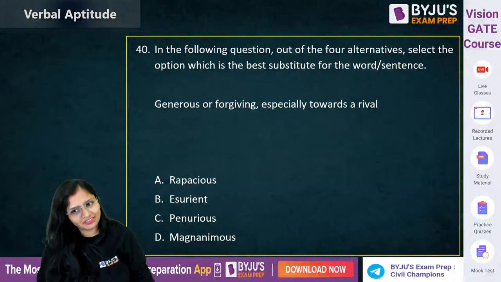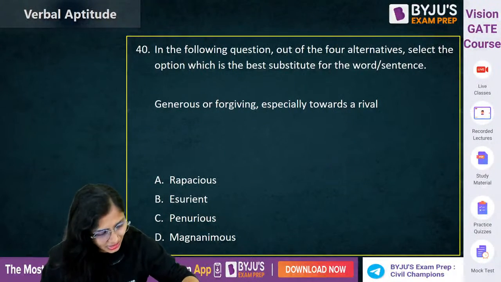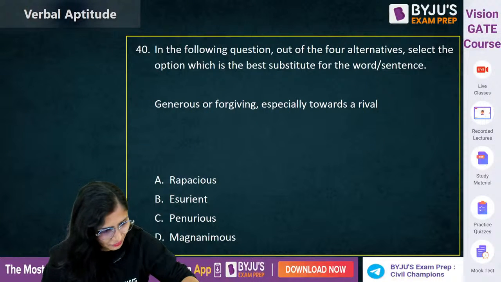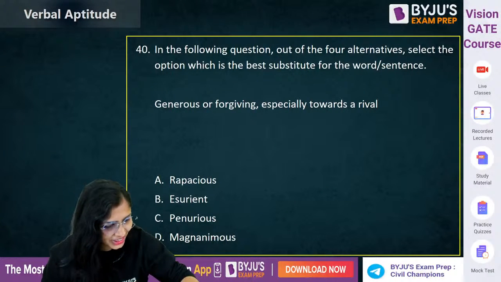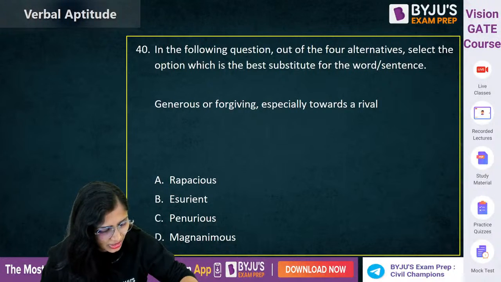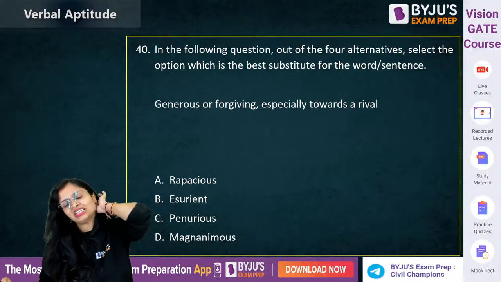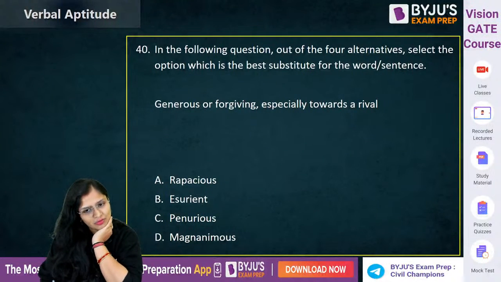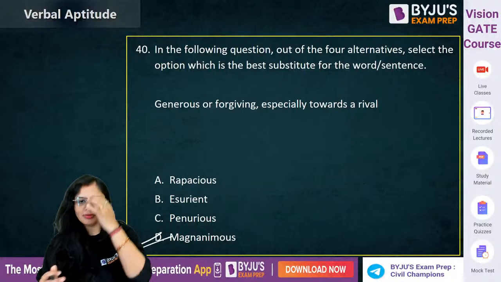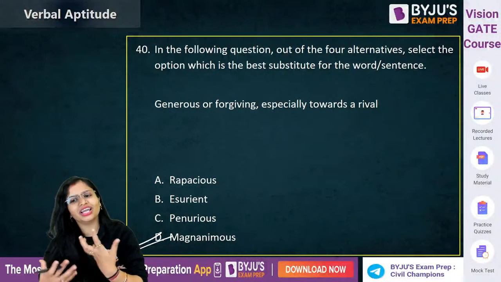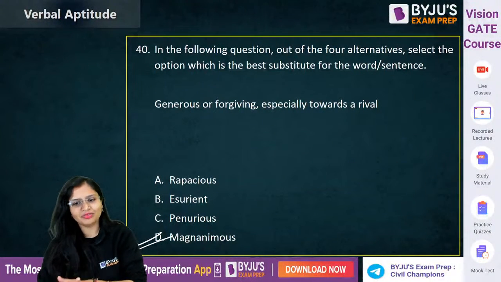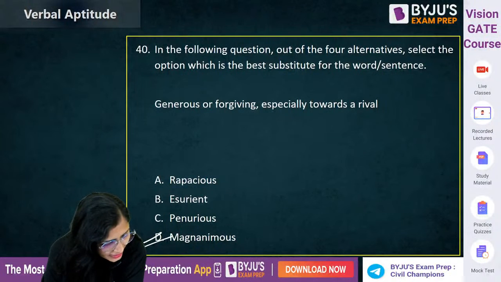Generous or forgiving, especially towards our rival. You are generous even to your enemy and forget his deeds. Very good. That is magnanimous. When you forget, are generous and kind even towards your rival, your enemy.